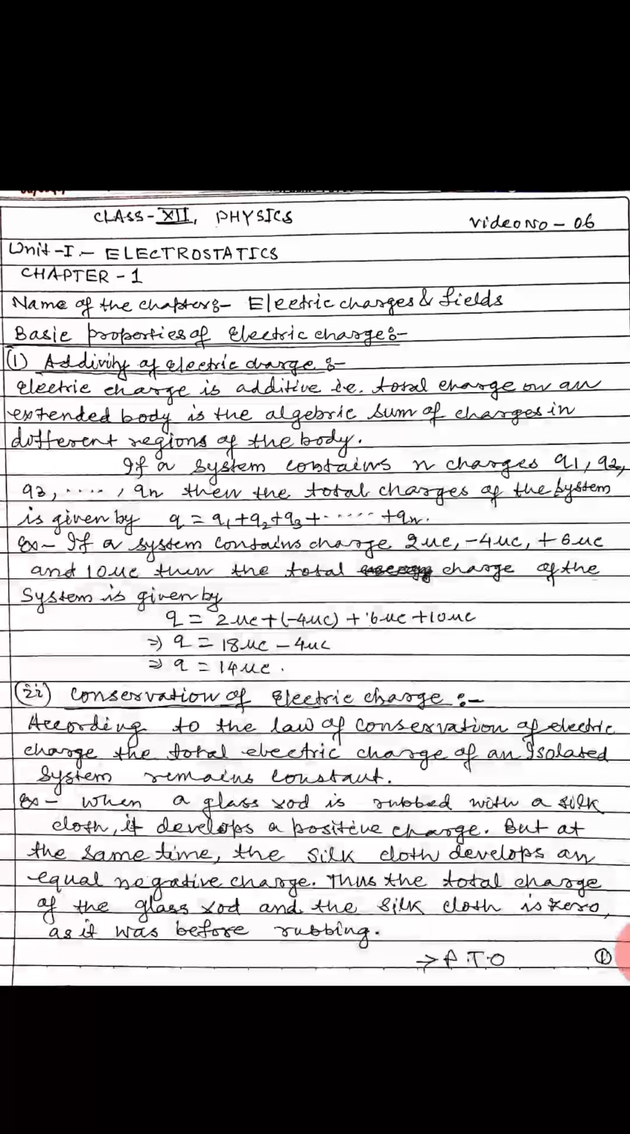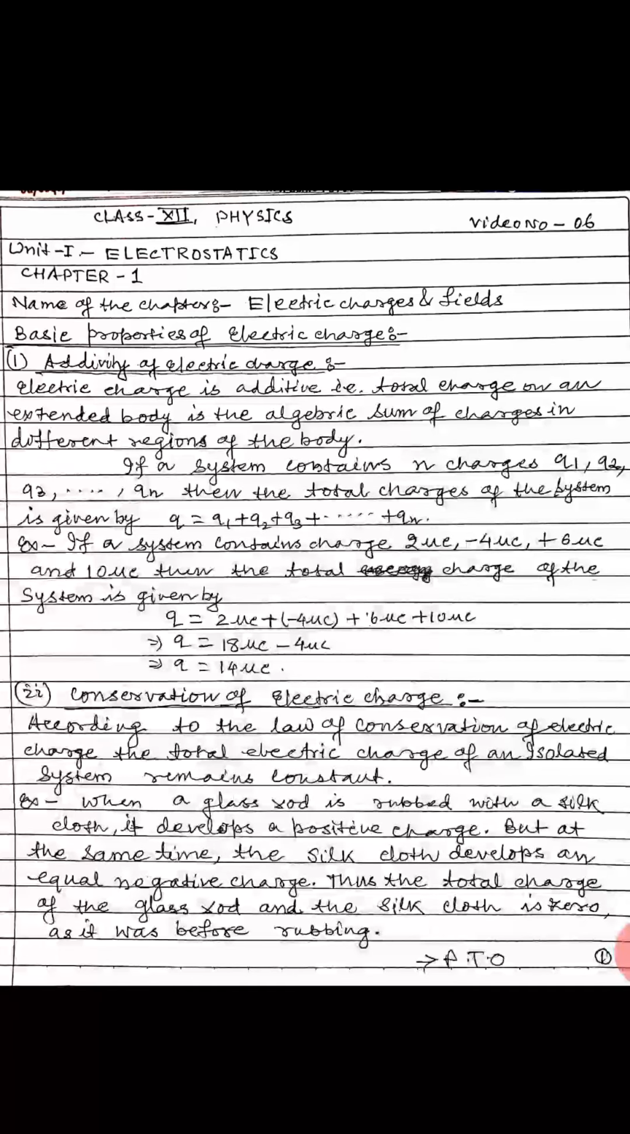Point second, conservation of electric charge. According to the law of conservation of electric charge, the total electric charge of an isolated system remains constant. In other words, electric charge can neither be created nor destroyed. It can only be transferred from one body to another.